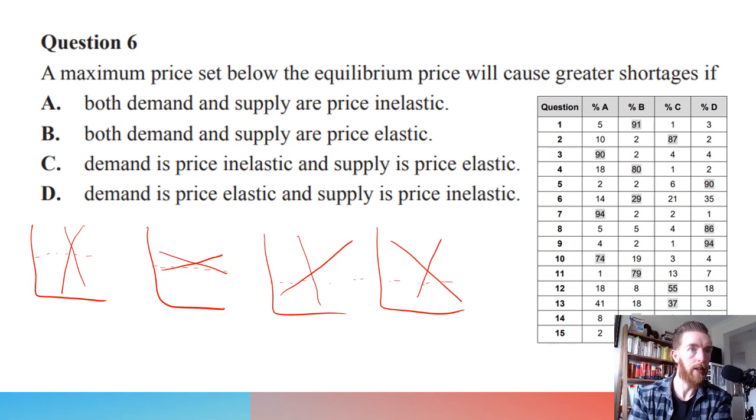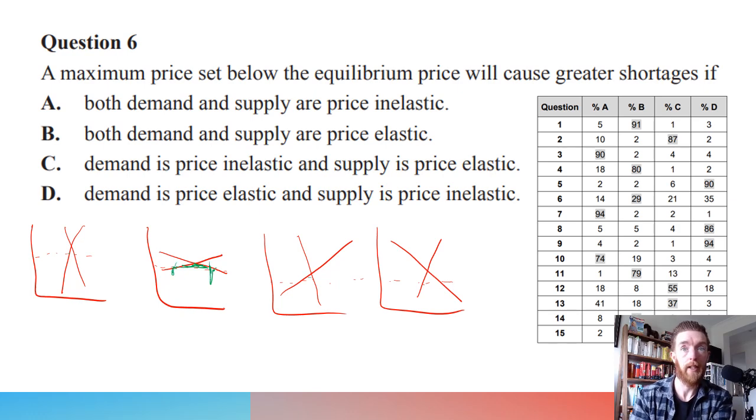So if we look at this one, it's pretty small, the space in here. It's not that big, therefore not that much of a shortage. We look at B, that's a big shortage up in there. Like, look at that, that is the amount of supply, that is the amount of demand there. That's massive, that's a big shortage.